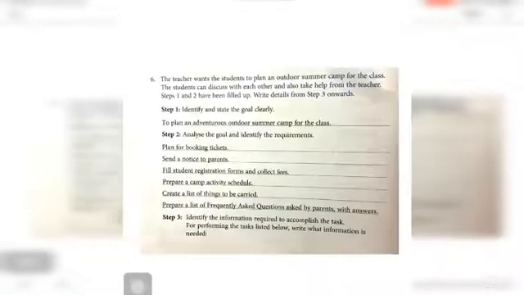Now your last question, you can refer to in page number 34. The teacher wants the student to plan an outdoor summer camp for the class. The student can discuss with each other and also take help from the teacher. Step 1 and 2 have been filled up. Write details from step 3. Now the teacher and students are planning an outdoor summer camp with their class members. Step 1 and 2 are filled and the remaining steps from 3 we want to fill.